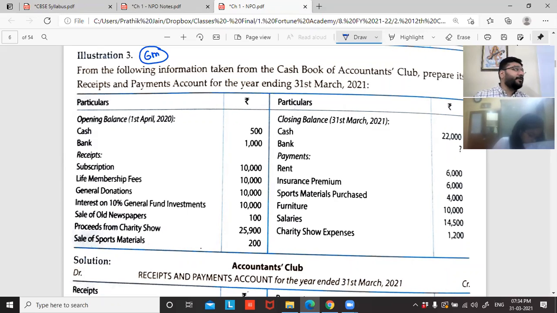How many minutes are there to write? 3 hours is 180 minutes. So 180 minutes divided by 80 marks. How much will you get? 2.25. For every 1 mark, you will get 2.25 minutes. So 6 marks into 2.25 minutes is how much? 6 2s are 12. 13.5, roughly around 14 minutes max.